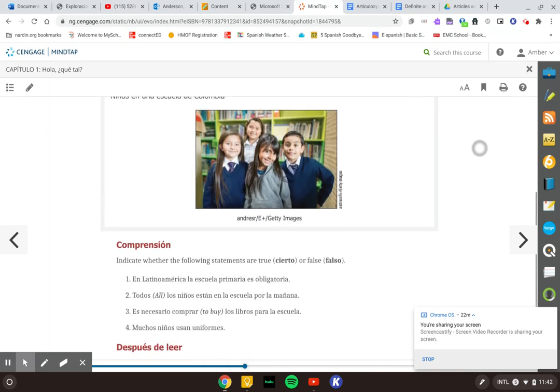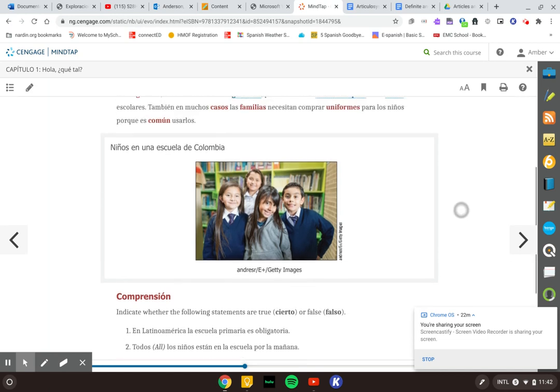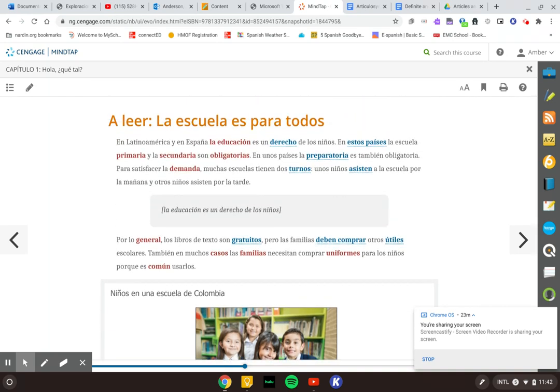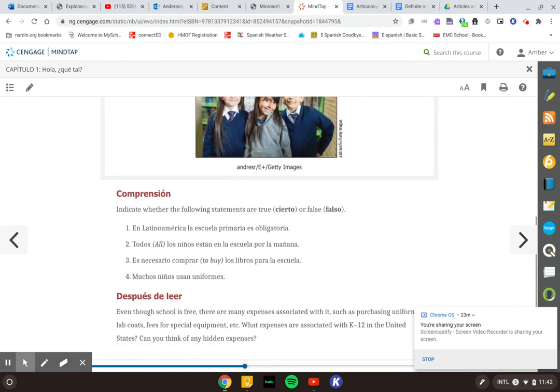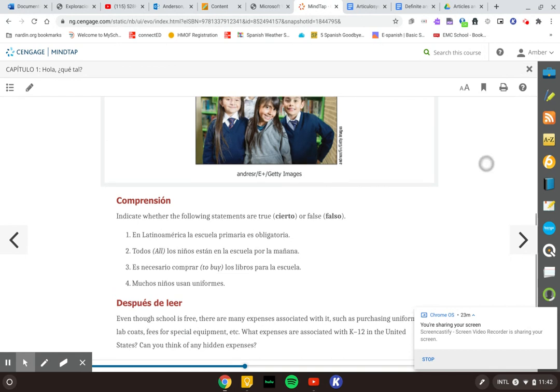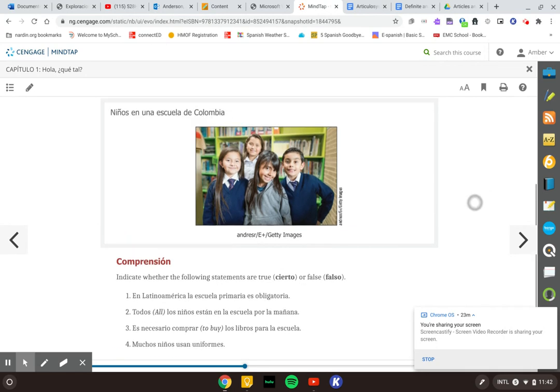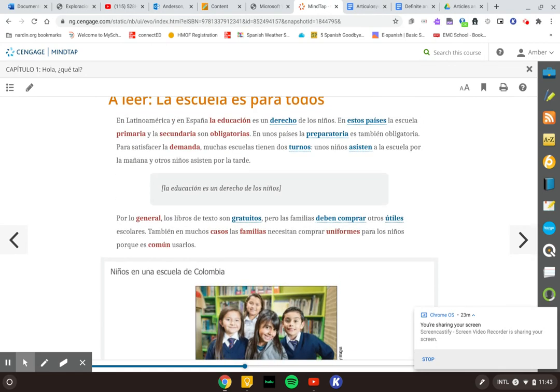Número 3. ¿Es necesario comprar los libros para la escuela? It's necessary comprar to buy los libros para la escuela. ¿Es cierto o falso? And then número 4. Muchos niños usan uniformes. Many children usan, they use uniformes. ¿Es correcto? ¿Es cierto o falso?